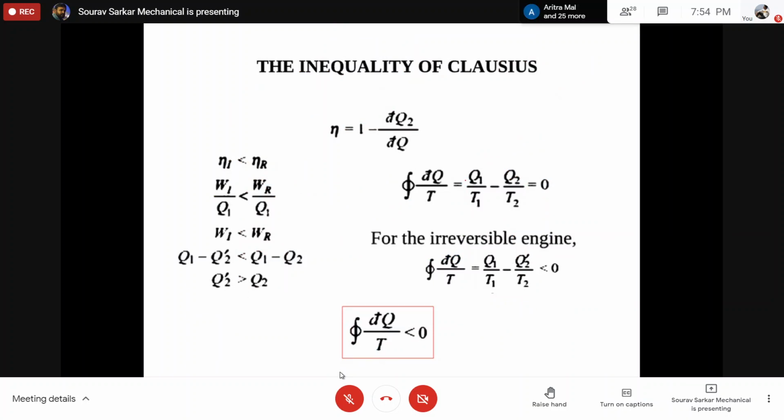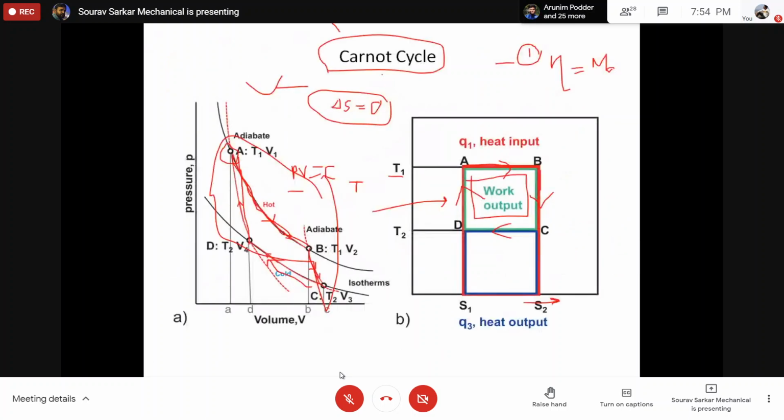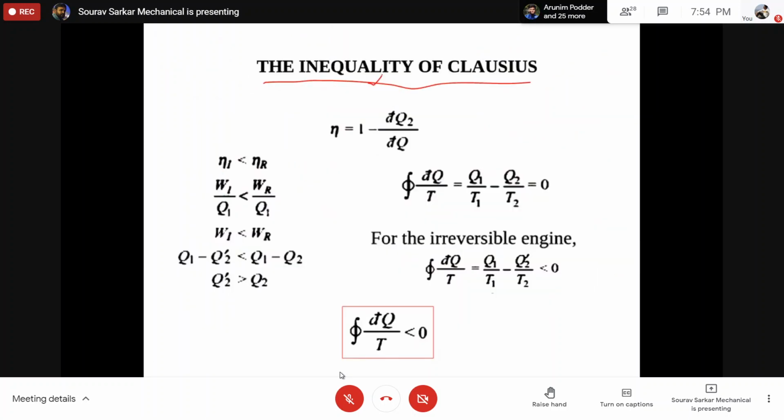This part is a little bit mathematical, but hopefully you will understand. Just pay attention. Now I will talk about the Clausius inequality. First we have to understand that whatever we discussed previously, we only discussed reversible paths. We never discussed what will happen if the process is irreversible.